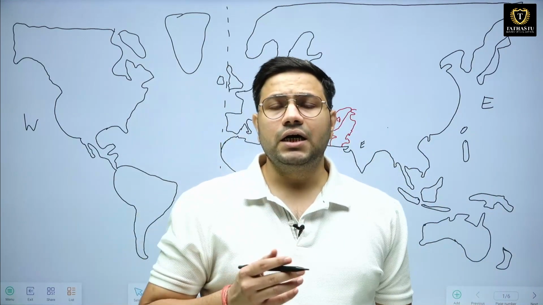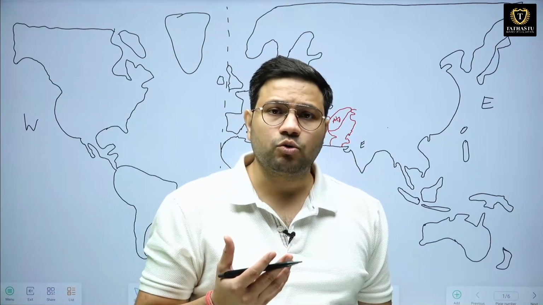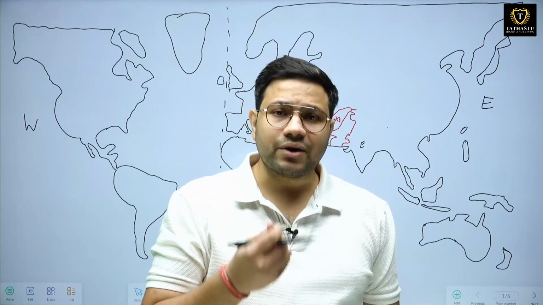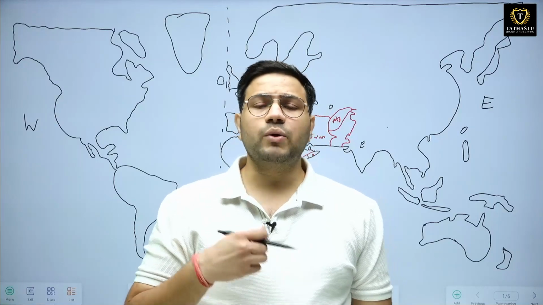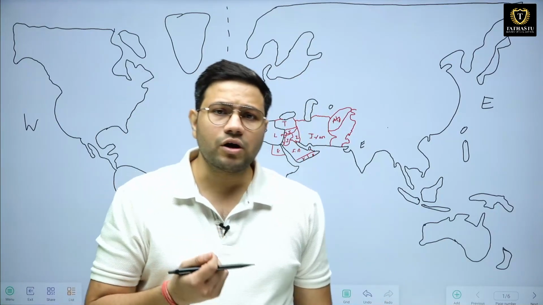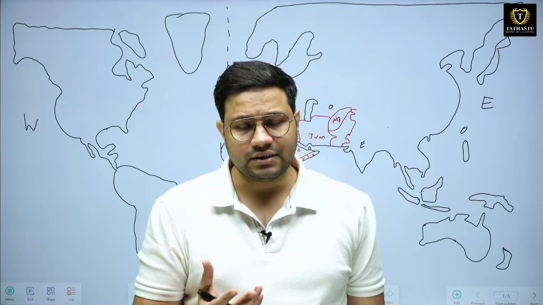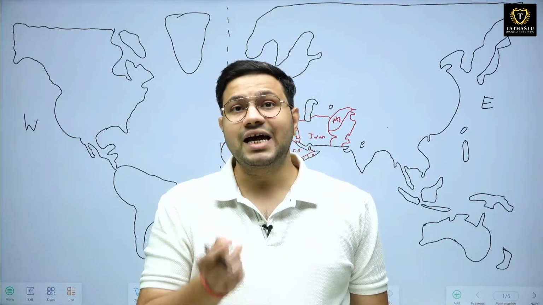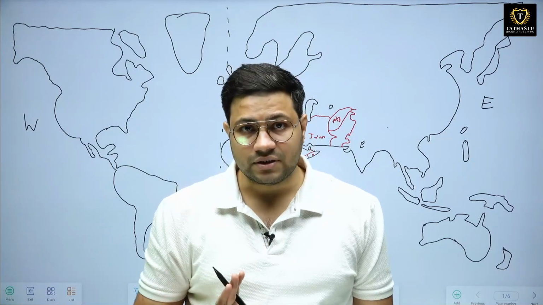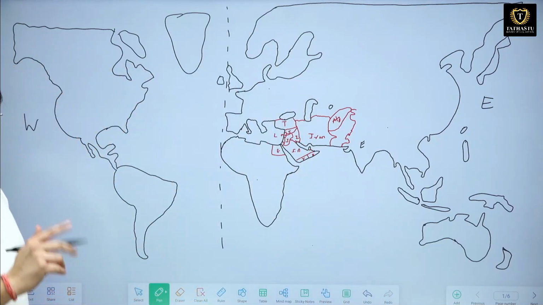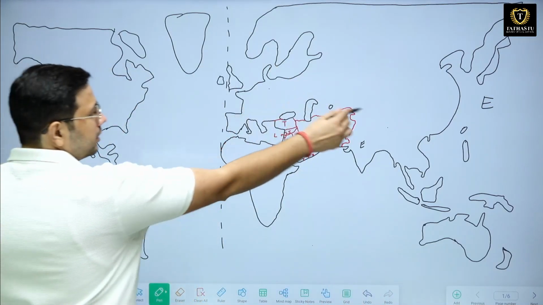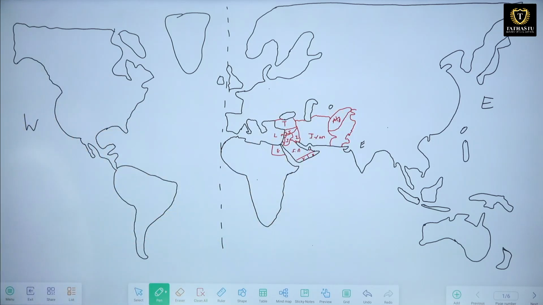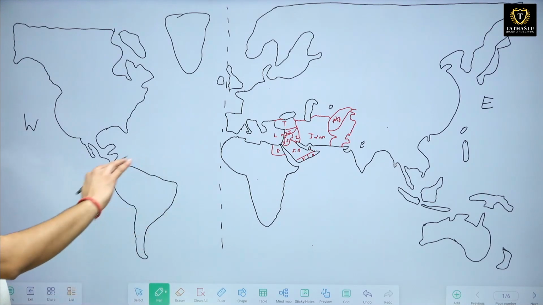If we see through the lens of resources, then this Middle East is not very rich in vegetation, it is not very rich in forest, it is more or less a hilly region or desert region. But this region is again very important for resources and especially for oil and minerals. Clear? Okay. So two important things: that it is connecting three continents. Okay. Second, oil resources. Two important things over here. Okay. So let us understand the world map.